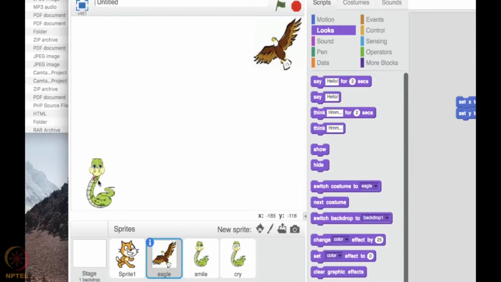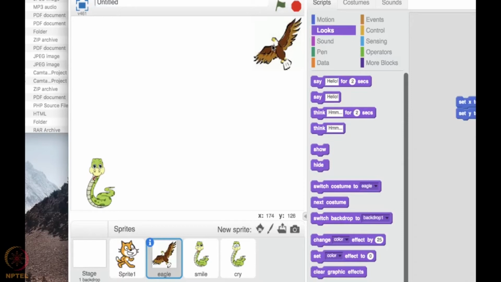So let us say the snake is happily lying on the ground. The eagle has spotted the snake. It has to fly down and catch the snake. So how would you instruct it to fly down? If it keeps moving in a straight line, it can't hit the snake. So it has to move a few steps, slightly change its direction, again move, change its direction, move, change its direction. This is how the eagle has to fly. This is how you have to instruct this eagle to fly.